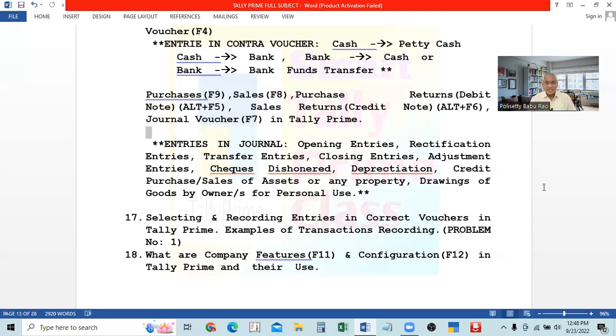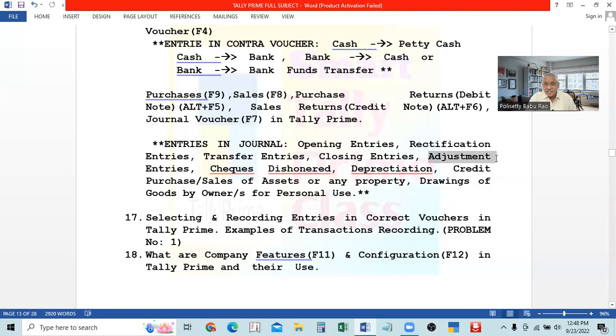It is an asset because we already paid in advance. It is an asset first; payable means liability. Paid in advance means this is an asset, so it is to be debited. The asset is debited for expenses paid in advance, and the expense account will be credited. Similarly for incomes also, but that is not the problem now.